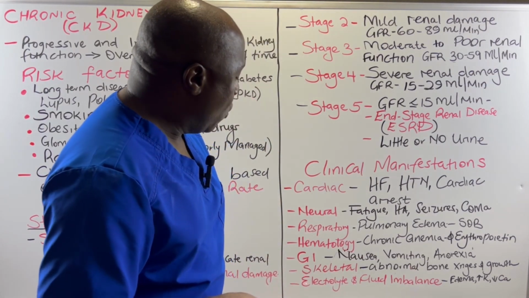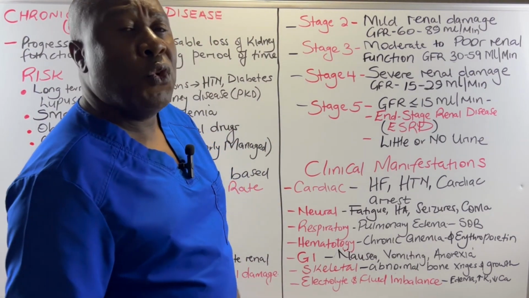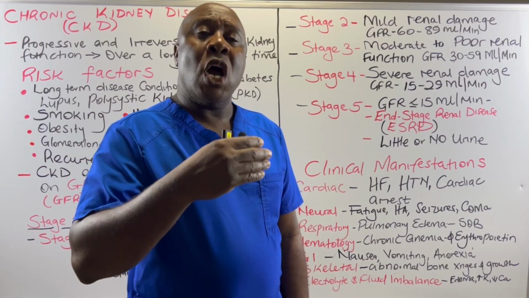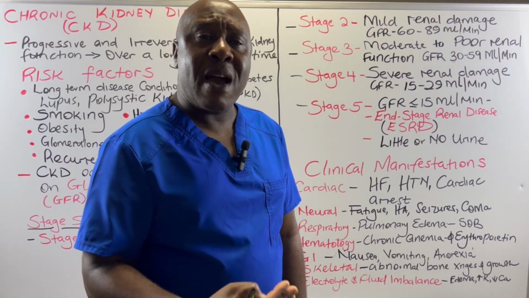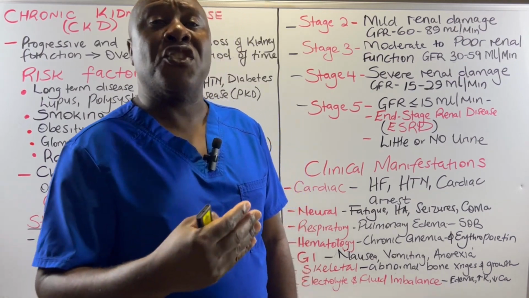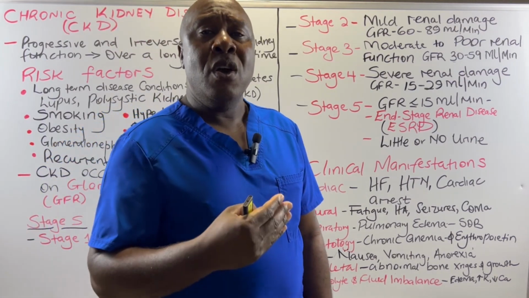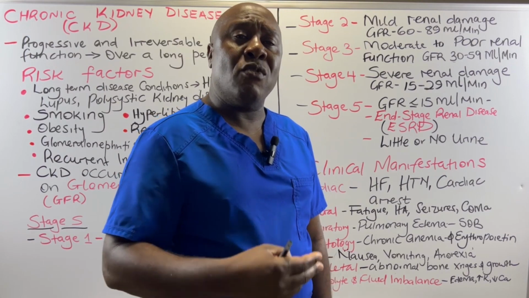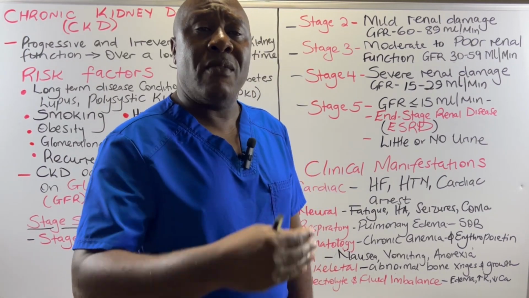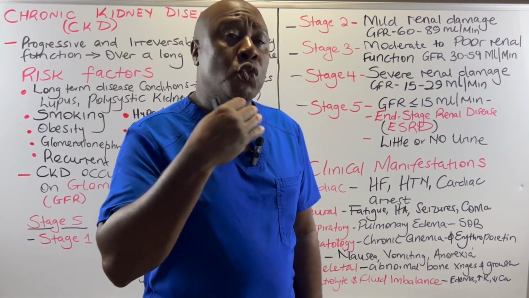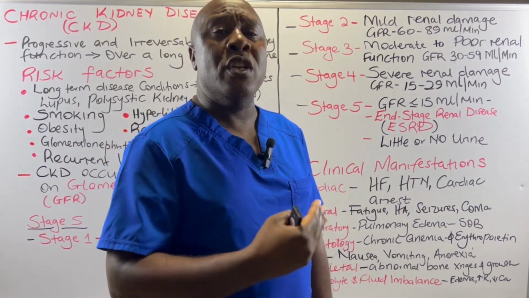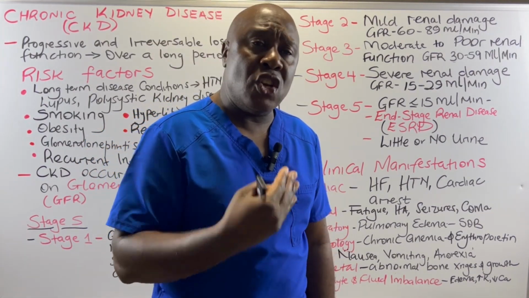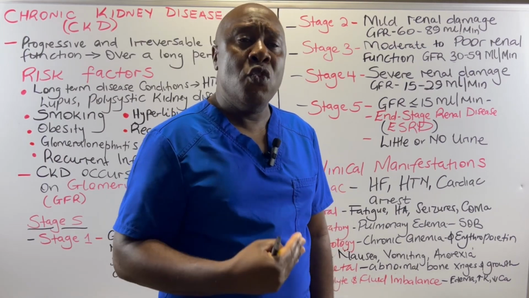patient. And then we have got electrolyte and fluid imbalances. Now, fluid imbalances because of volume overload. The kidneys play a very important role in the excretion of excess fluid from our bodies. So these patients have got swollen ankles, they have got swollen legs, they have got swollen faces, we have got abdomens that have got a collection of fluid. So this is because the kidneys cannot be able to clear fluid from their body.